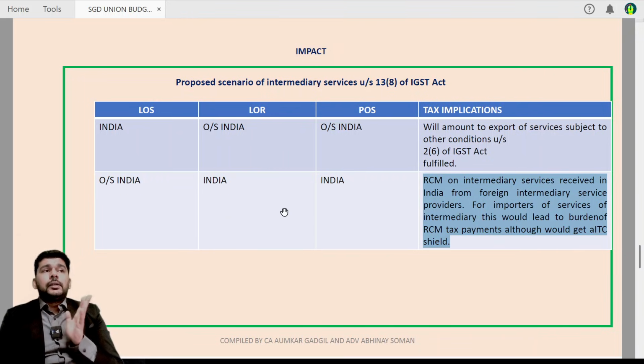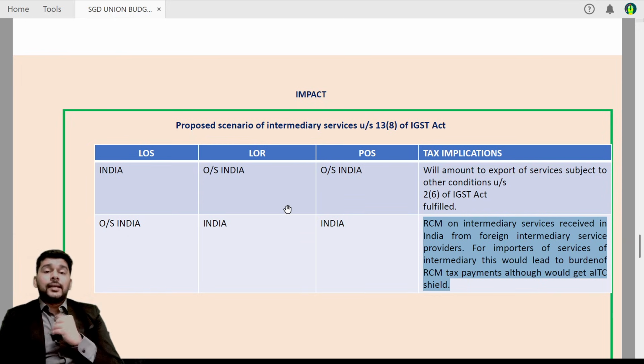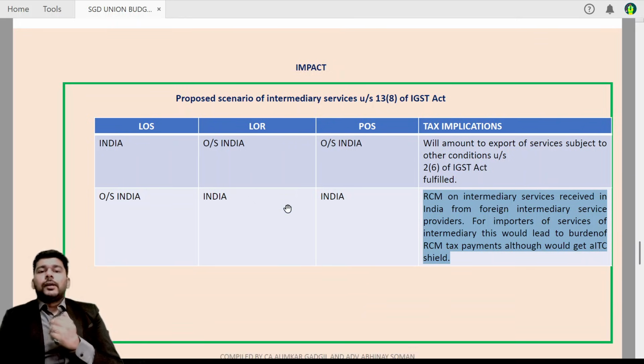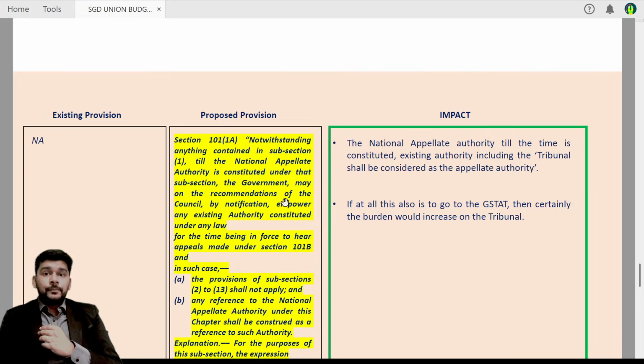Friends, the intermediary scenario completely changes. It is exactly a flip from the existing provisions, and therefore once this provision becomes effective, the intermediary service gamut is going to really undergo a wild change, and this is how the change is going to be.